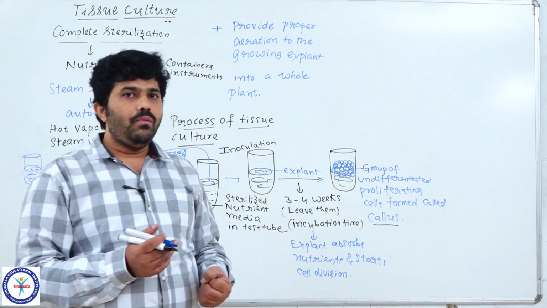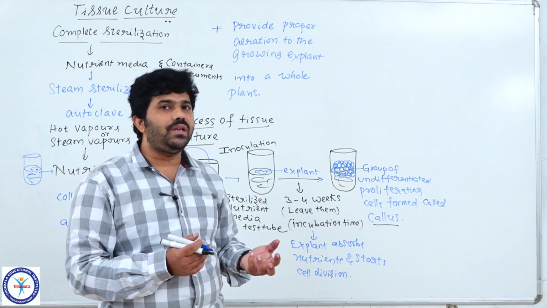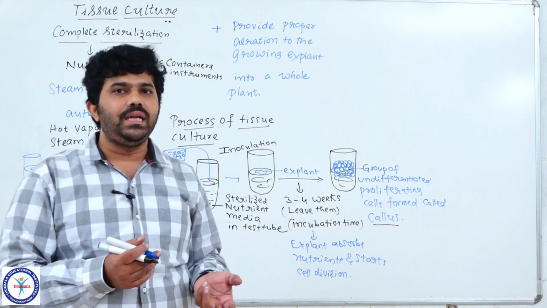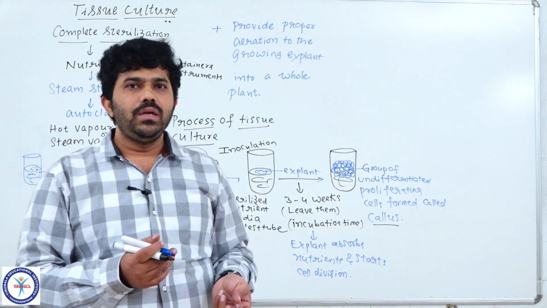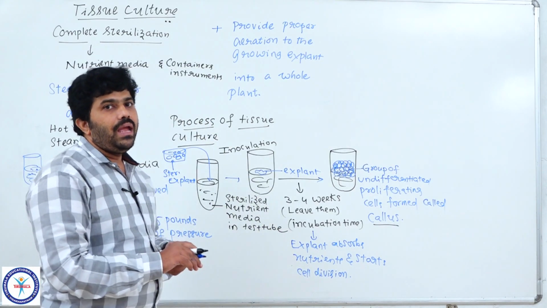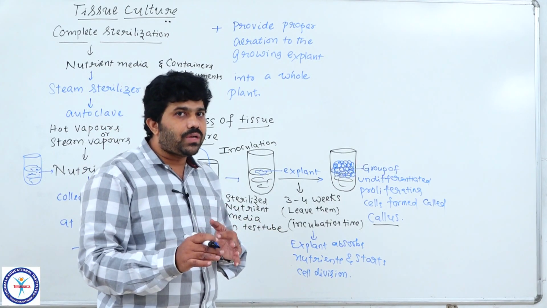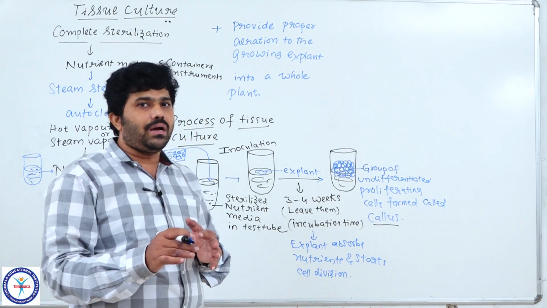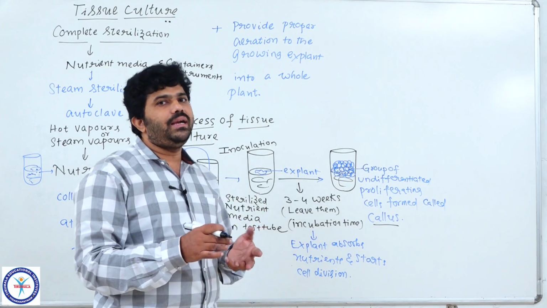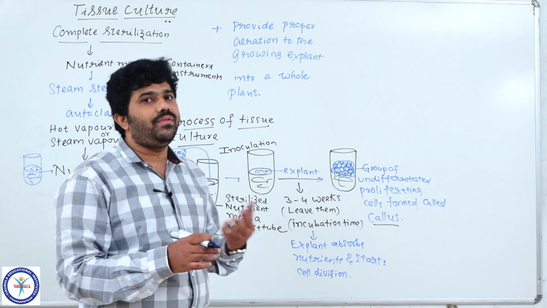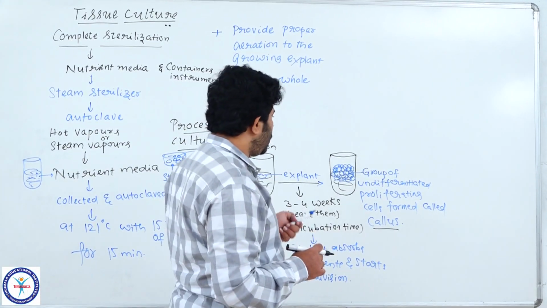You please remember. What about the importance of auxins? Synthetic auxins that we use in the nutrient media, like 2,4-D, are very familiar for the production of root. Understood? During tissue culture, according to the requirement, according to which organ is needed to come out of the callus, whether root, stem or shoot, based on that we change the concentrations of phytohormones along with the nutrient media. Then that particular organ is produced.